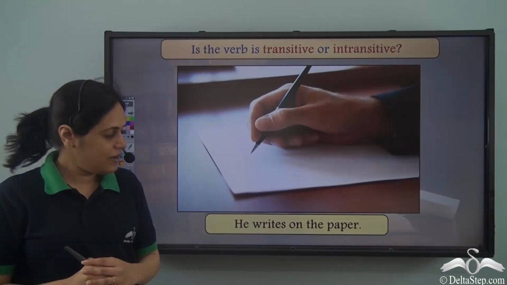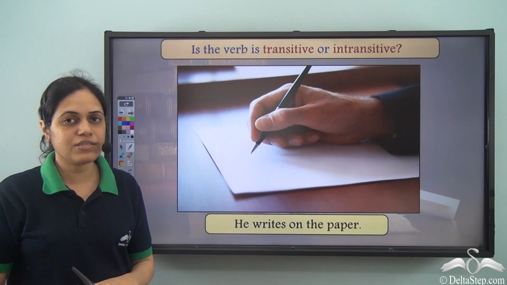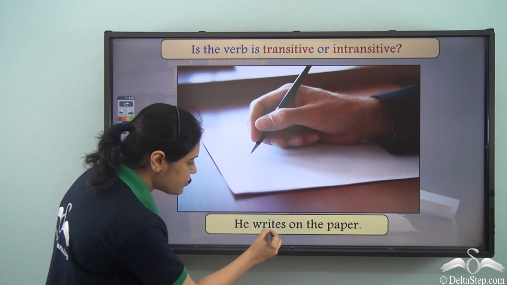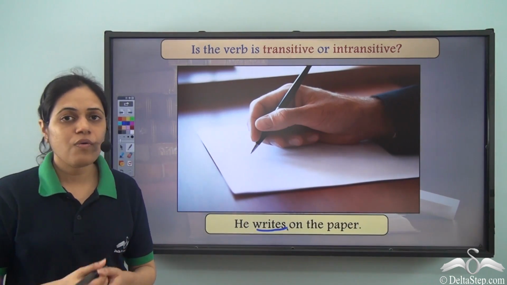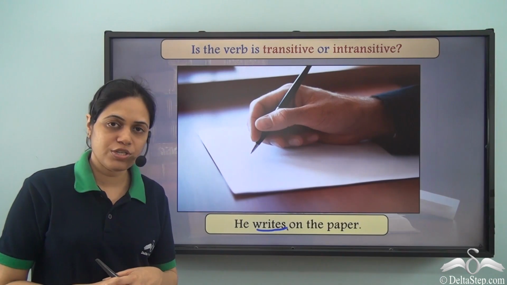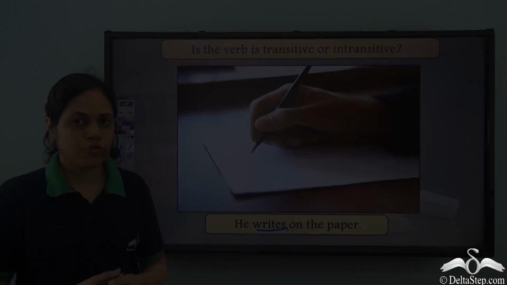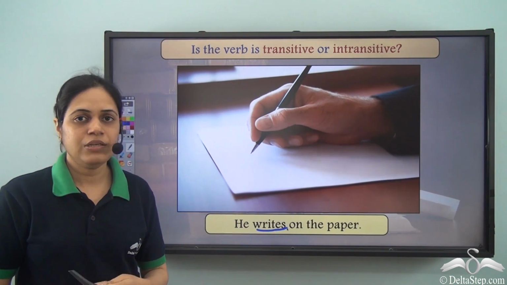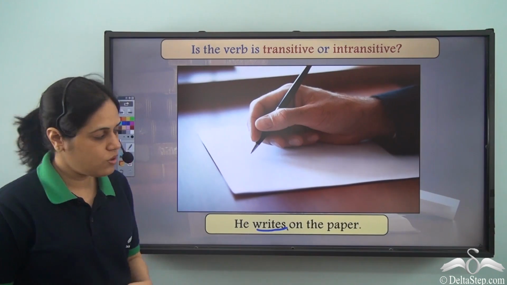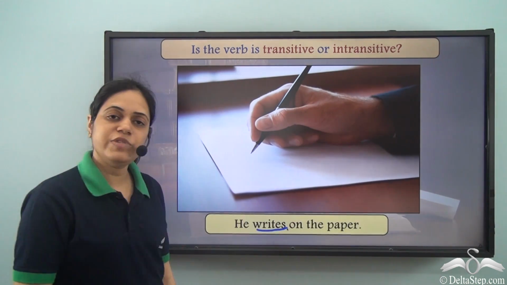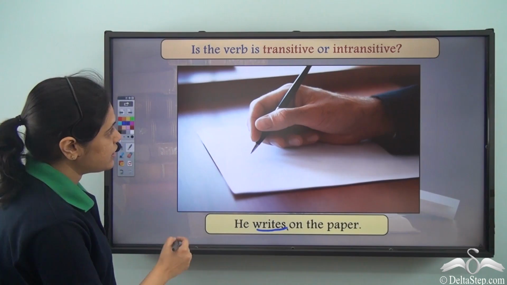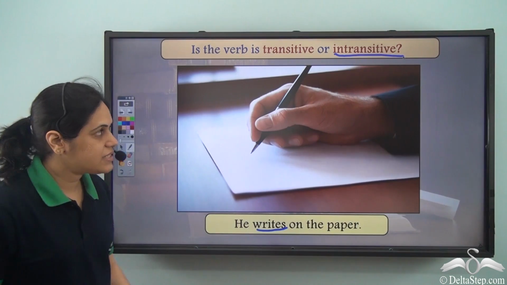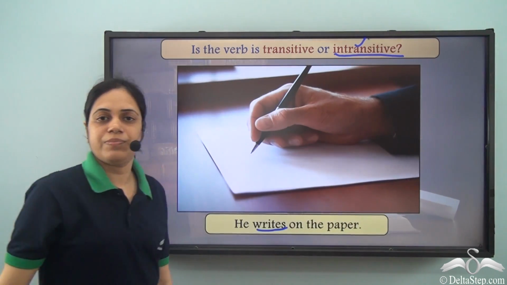So now can you tell whether the verb is transitive or intransitive? He writes on the paper. So the verb is writes. Now first I need to ask the question what? What does he write? Do I get an answer? No. Whom does he write? Do I get an answer? No. So there is no object of the verb. So in this case, the verb is an intransitive verb. Writes is an intransitive verb.